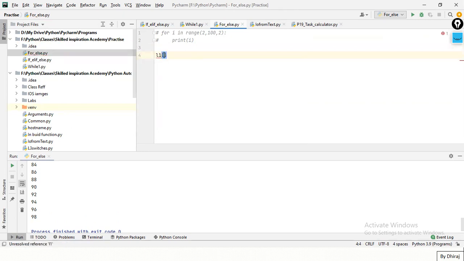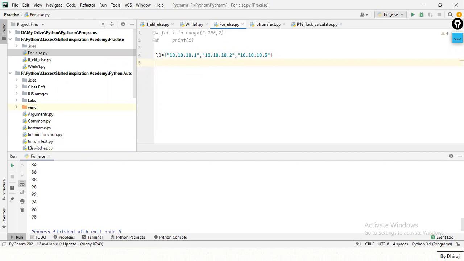L1 is equal to 10.10.10.1, comma, 10.10.10.2, comma, 10.10.10.3, right? Now see, there are multiple devices in the list now. Now I want to print one device at a time, because I cannot print all the devices at a time. I need to print it one device at a time.